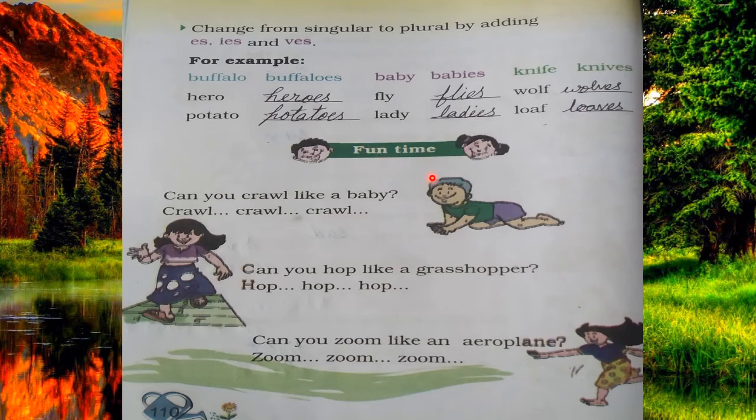Now it's your fun time. Here you have to play some games. In the first game, can you crawl like a baby? Crawl, crawl, crawl. Here you can see there is a baby who is crawling, so you have to crawl like a baby and enjoy it. Second game is, can you hop like a grasshopper? Hop, hop, hop. Class, here in this picture the girl is hopping, so you have to hop like a grasshopper.